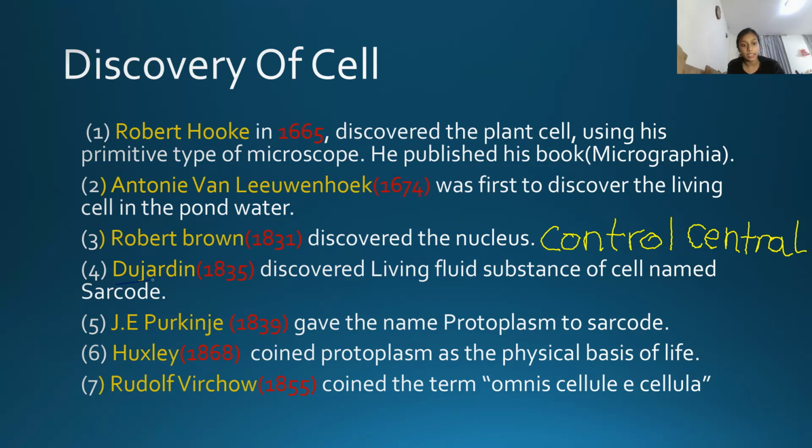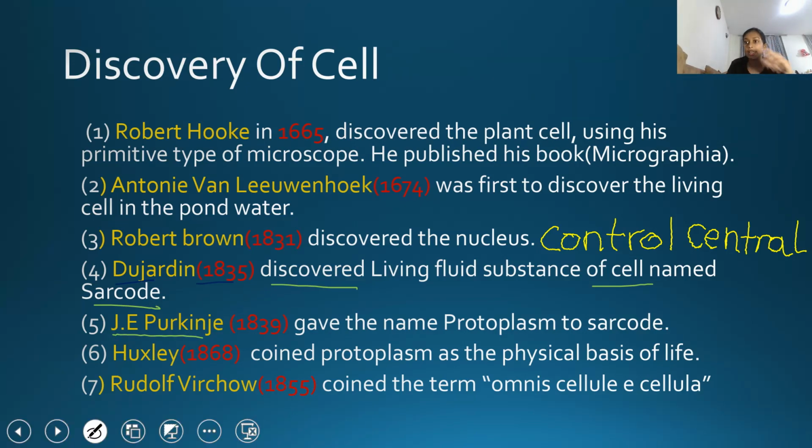The fourth one is Dujardin. In 1835, he discovered the living fluid substance of the cell and named it sarcode. What is it? Cytoplasm plus nucleus. He called it sarcode, the living fluid substance. Okay, talking about J.E. Purkinje, in 1839 he gave the name protoplasm to sarcode. So he changed the name sarcode to protoplasm, but the cytoplasm and nucleus were the same thing, only the name was changed. Talking about the 6th scientist, Huxley, in 1868 he called protoplasm the physical basis of life. That means he named protoplasm as the physical basis of life.